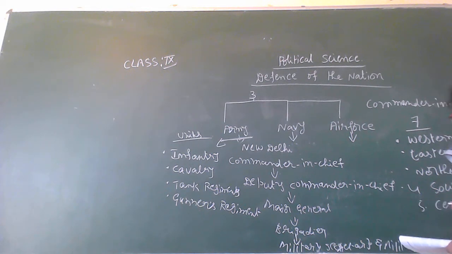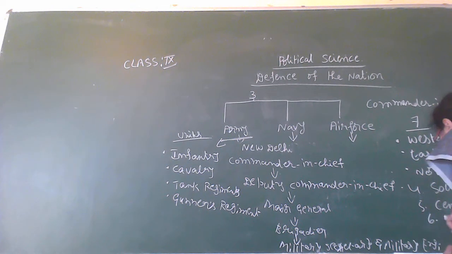Fifth one is Central Command. Sixth one is Training Command. And seventh one is Northwestern Command. So where is the headquarters of the Western Command?